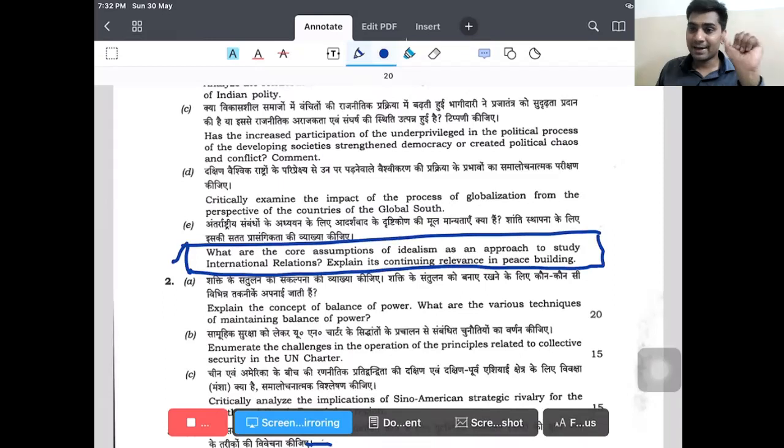International order is an anarchical order. States are in anarchy. States are the ultimate authorities. As there is no centralized controlling authority, states are at the helm of anarchy. Anarchy is the state of international politics. In order to control anarchy, what is required? Security of the nations is required. And apart from security, they also believe in peace and prosperity that we discussed.